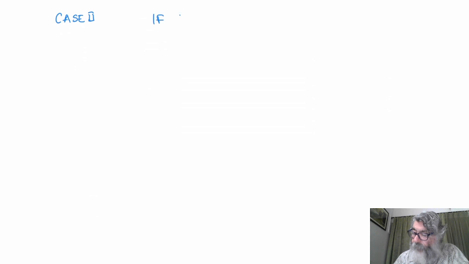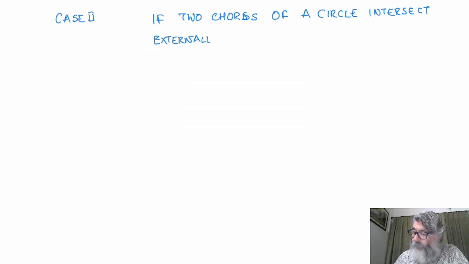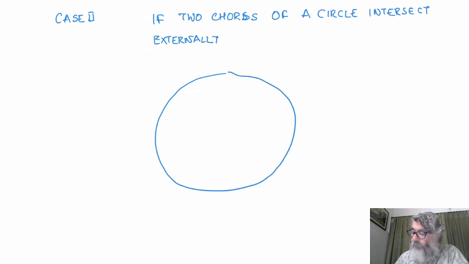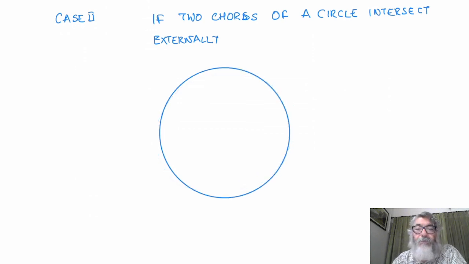If two chords of a circle intersect externally. Let us take the circle. We've got this circle.